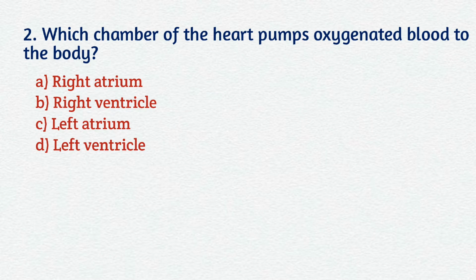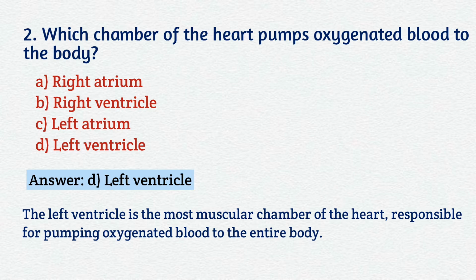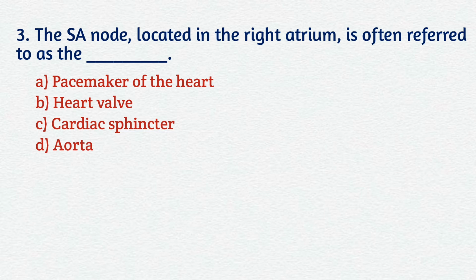Question number 2. Which chamber of the heart pumps oxygenated blood to the body? Your options are A. Right atrium, B. Right ventricle, C. Left atrium, D. Left ventricle. Your correct answer is D. Left ventricle. The left ventricle is the most muscular chamber of the heart, responsible for pumping oxygenated blood to the entire body.